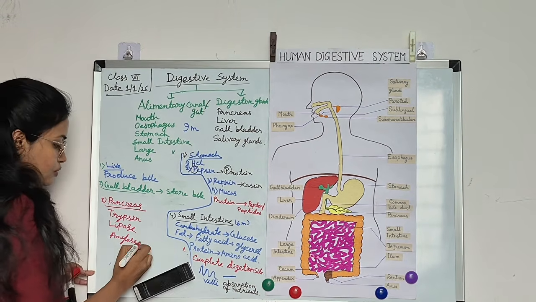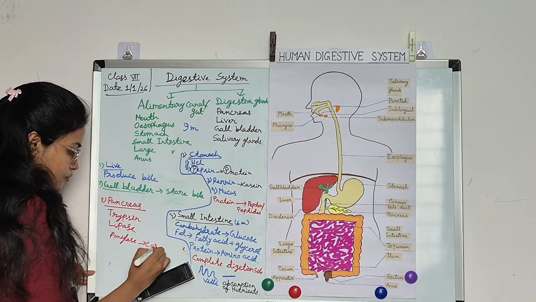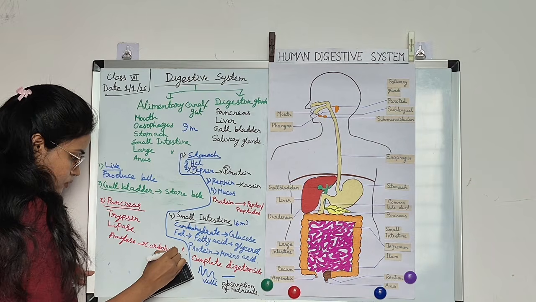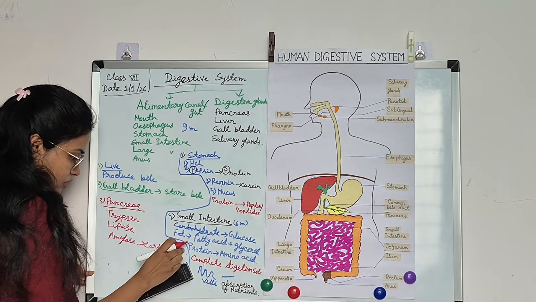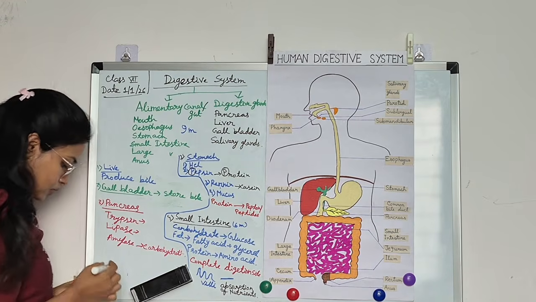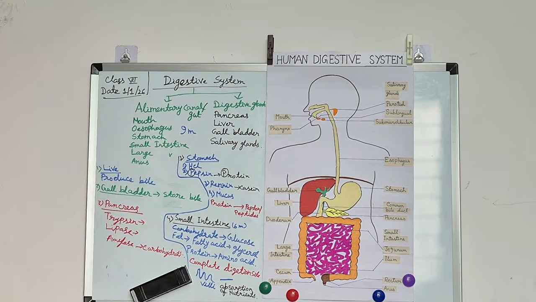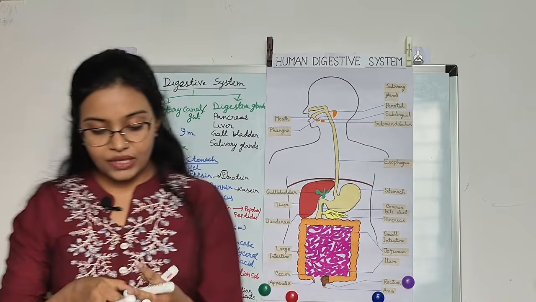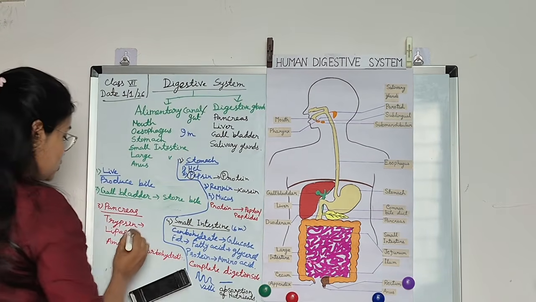Amylase is responsible for carbohydrate digestion, trypsin is responsible for protein digestion, and lipase is responsible for fat digestion.